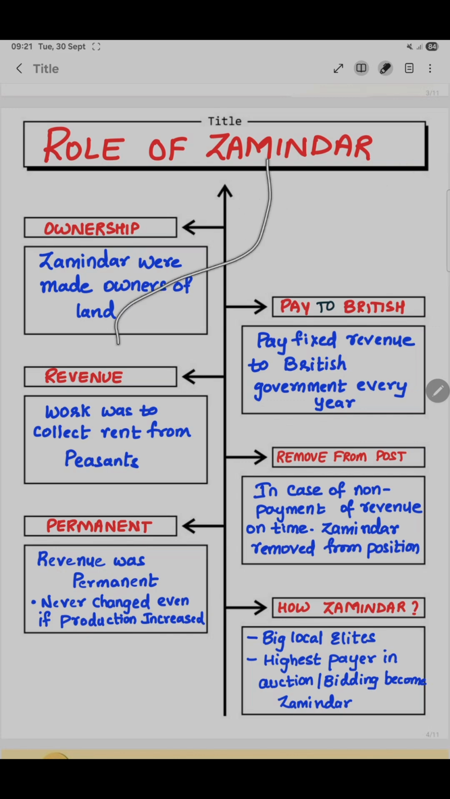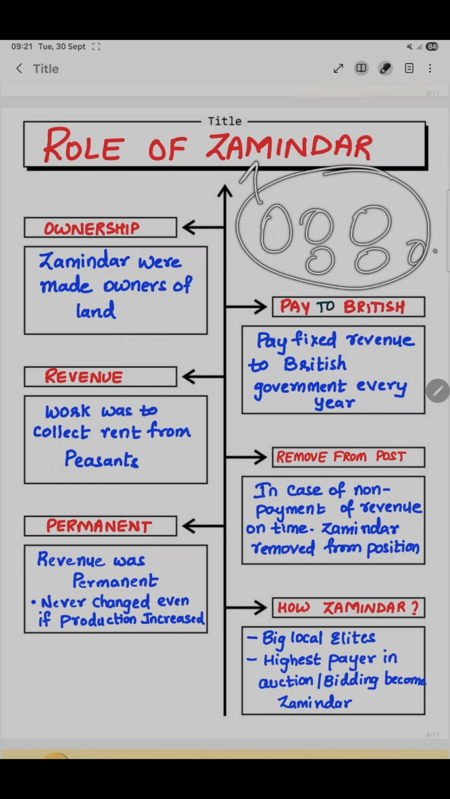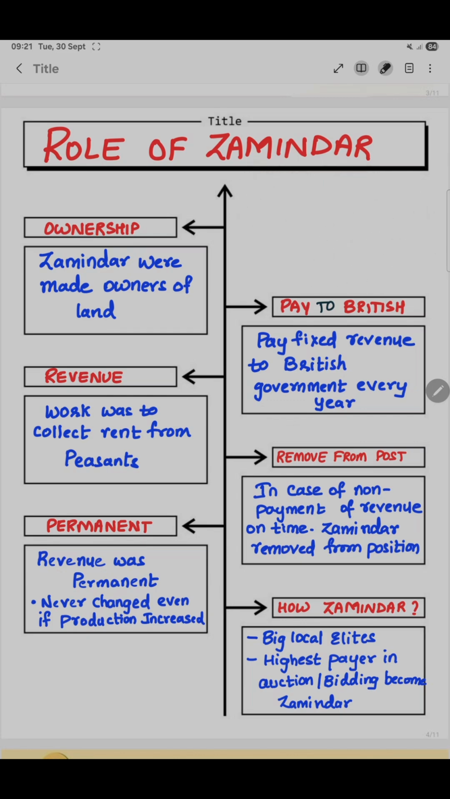Next, the work of the Zamindar is to collect the rents from the peasants. Here there are different lands, so that one person, the Zamindar, will be taking care of all the lands, collecting the revenue from them and giving it to the Britishers. But he will pay only a fixed revenue to the British.